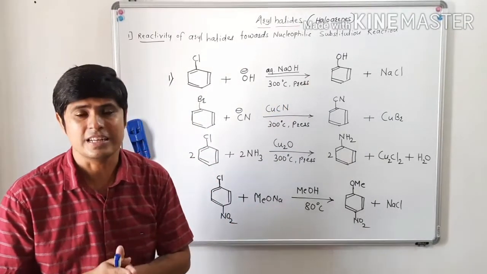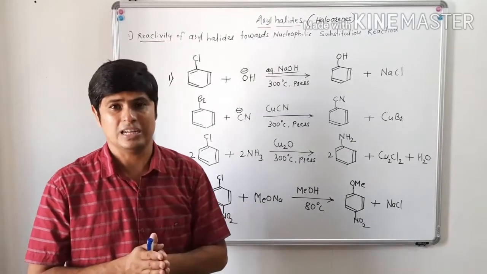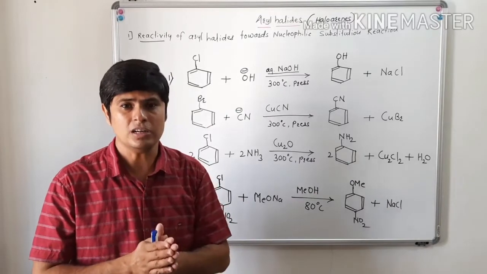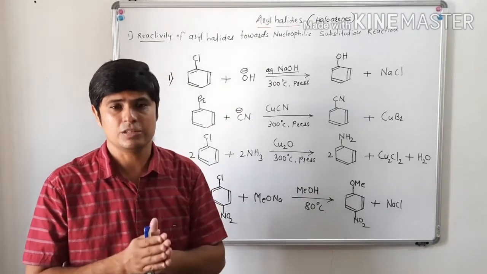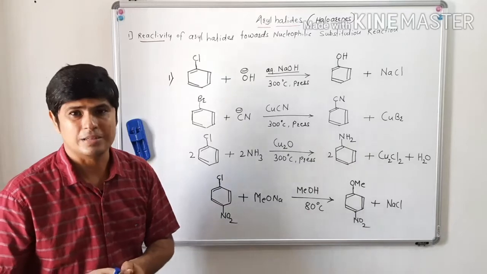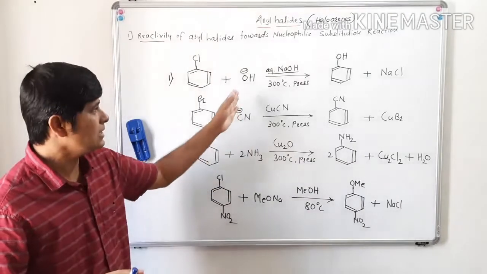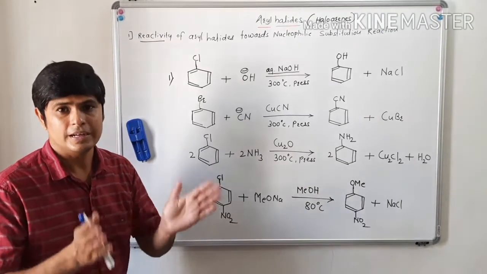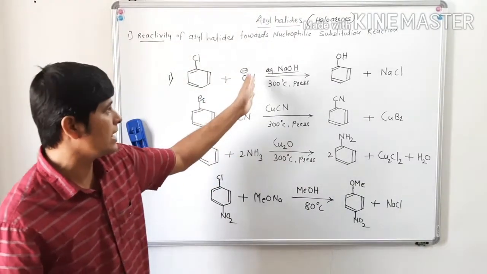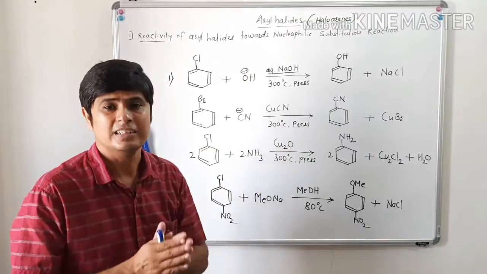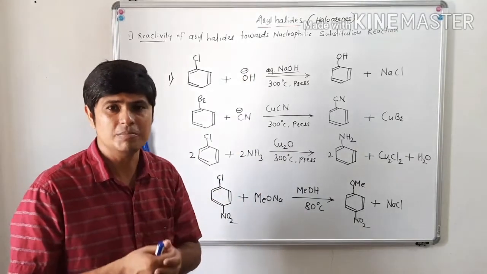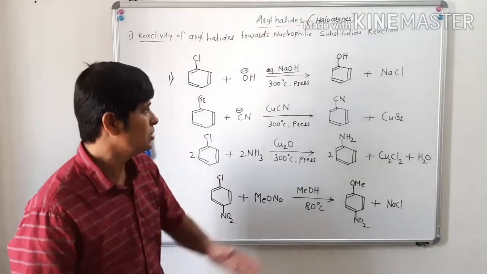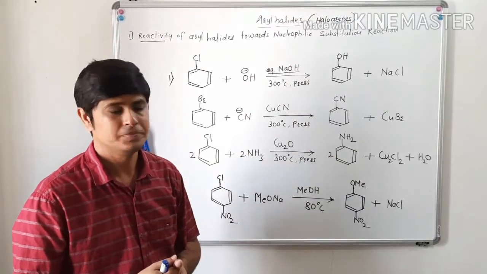That means this reaction is not a normal reaction. Like an alkyl halide, when we treat it with hydroxide ion, there is formation of alcohol as a product. But here, chlorobenzene undergoes reaction with hydroxide ion under drastic condition. Drastic condition means higher temperature and higher pressure to form the product phenol.